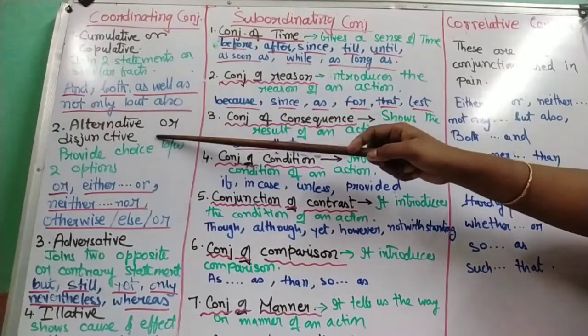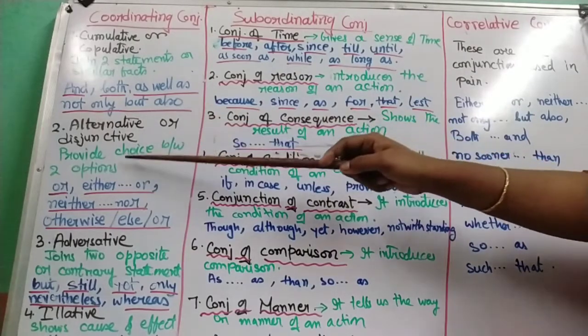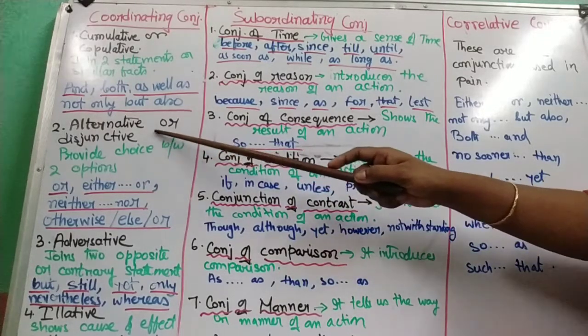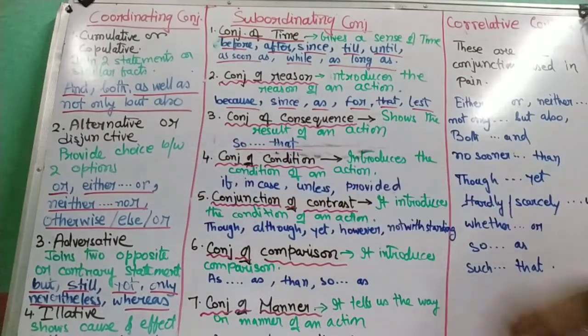Now, alternative means this will provide a choice between two options. There would be two options and the options would be joined. Like if I say, either Ram or Mohan will play the game. So either one, either Ram or else Mohan, any one of the two. So it provides a choice or alternative, right?